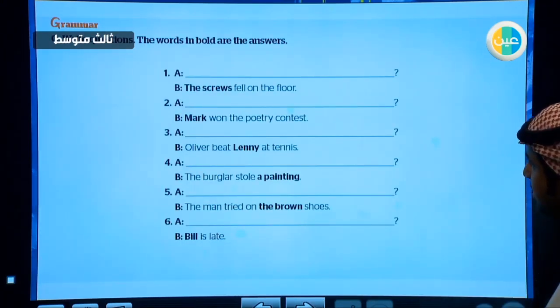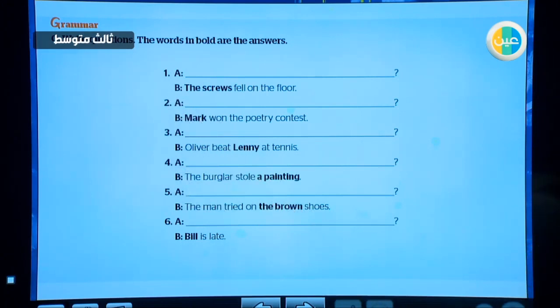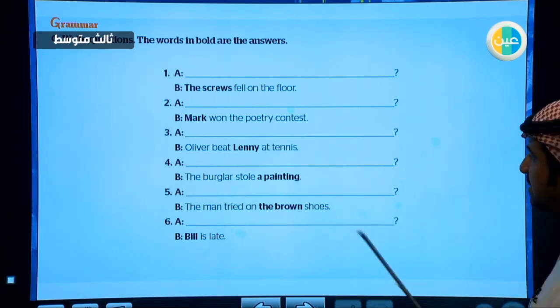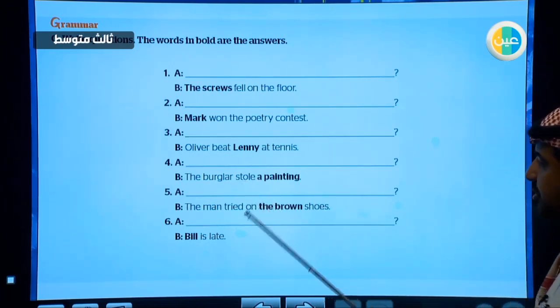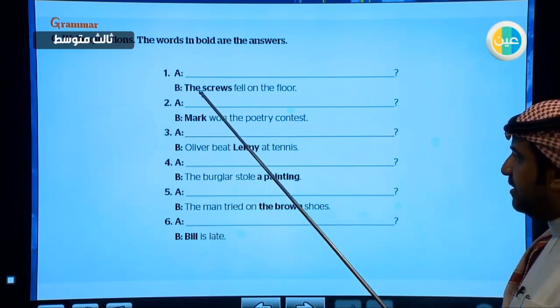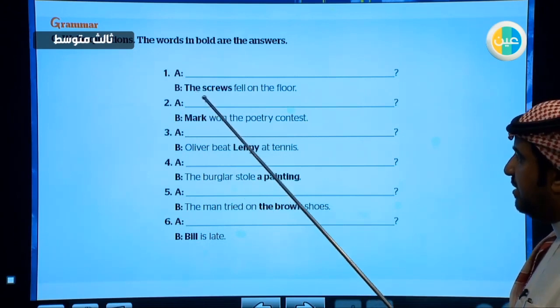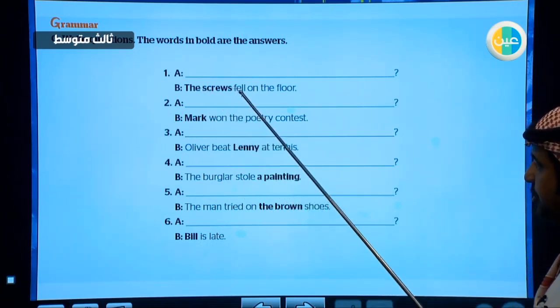Write questions. The words in bold are the answers. And here we are going to form questions either asking about the subject or the object of the sentence that is in the answer. First, if we are asking about the subject, not much change should be made on the sentence. Of course, you know that the subject comes first in the sentence. So we just choose the suitable WH word, the question word.